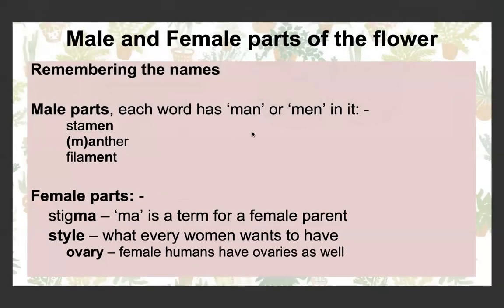Just quickly, to be able to remember which parts belong to the male and which parts belong to the female, a quick, easy shortcut is the male parts have man or men in them, so stamen, anther or manther, just add an M, and filament. And then the female parts, this is another quick way to learn it. Obviously, you can know that it's the stigma and the style and the ovary, so the things that don't have man and men in them. Or you can go stigma, ma is a term for a female parent, the style, every woman has style, and females, of course, have ovaries.